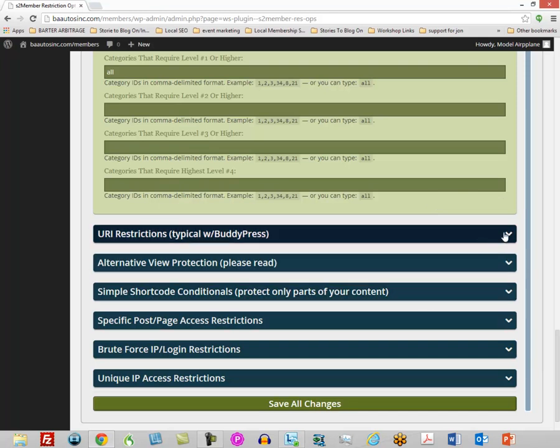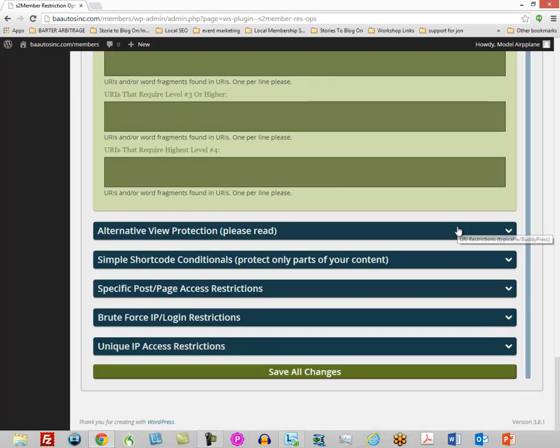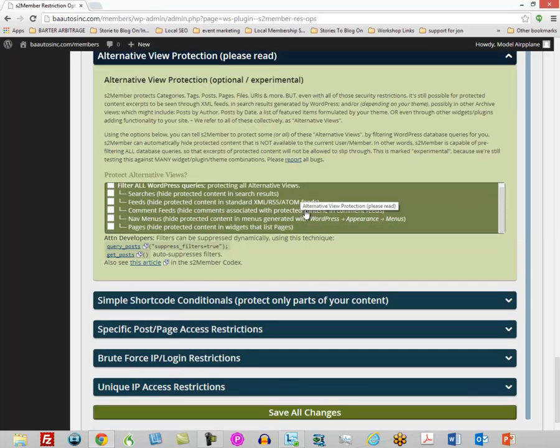We're not using BuddyPress or URI, so we're gonna leave this blank. The alternative view, we really don't have to do this, okay? But we could actually protect all of the alternative views, but we're just going to leave that blank.